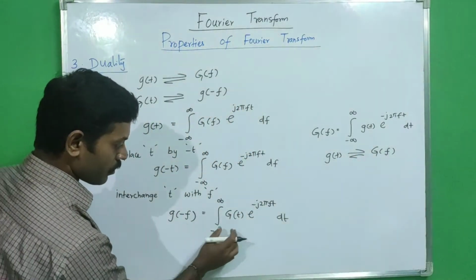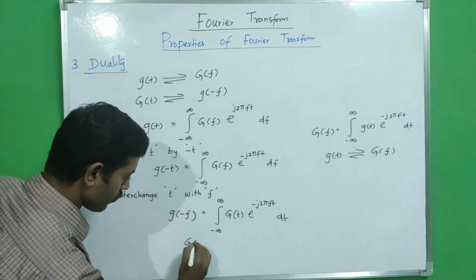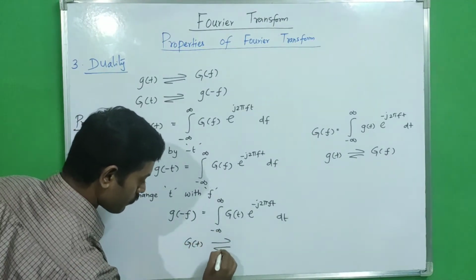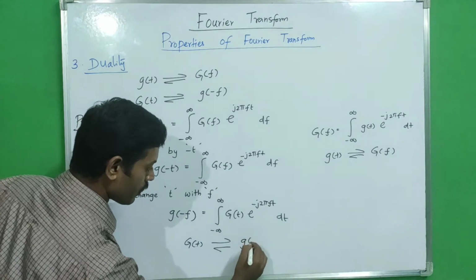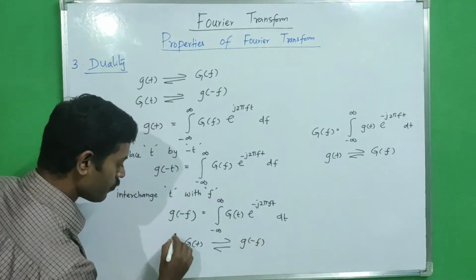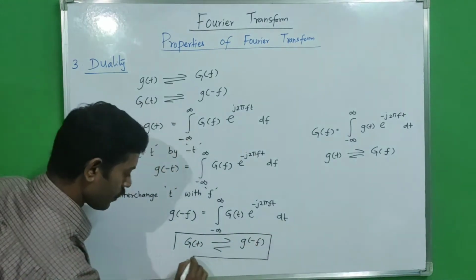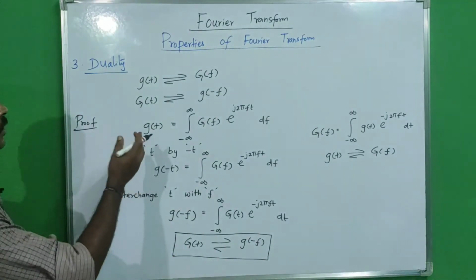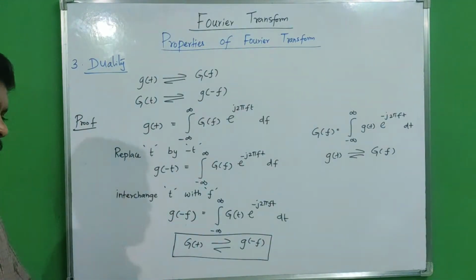Similarly in this equation, our signal is capital G of t, and it has a Fourier transform pair with small g of minus f. So this is the proof of the duality property. Here the property is proved.